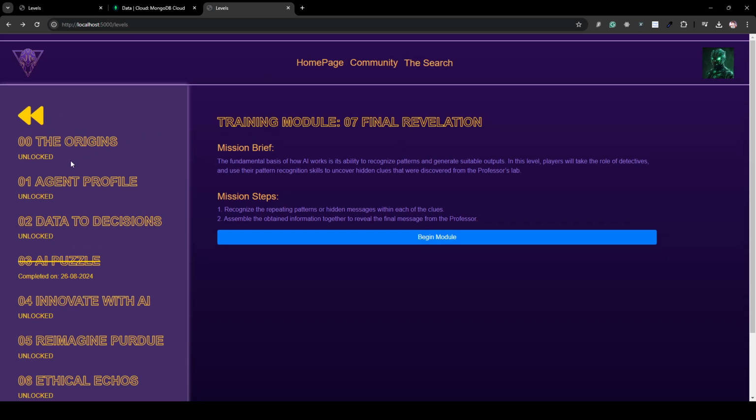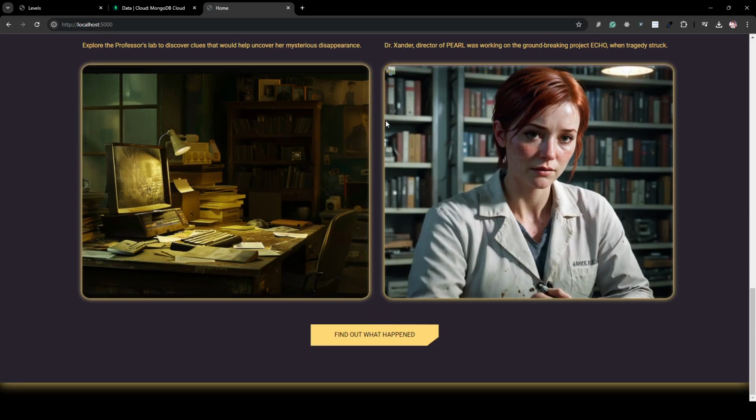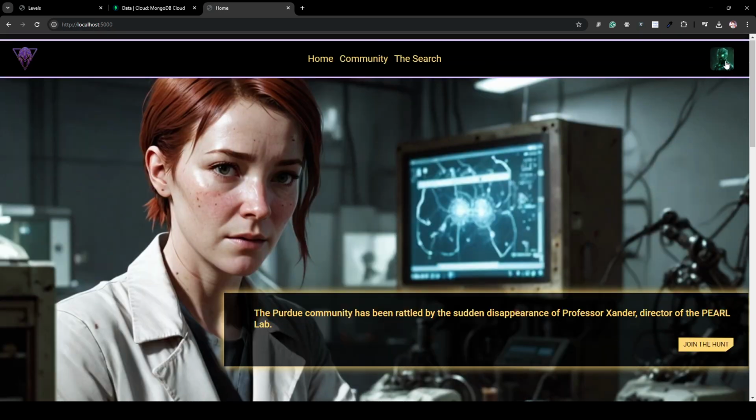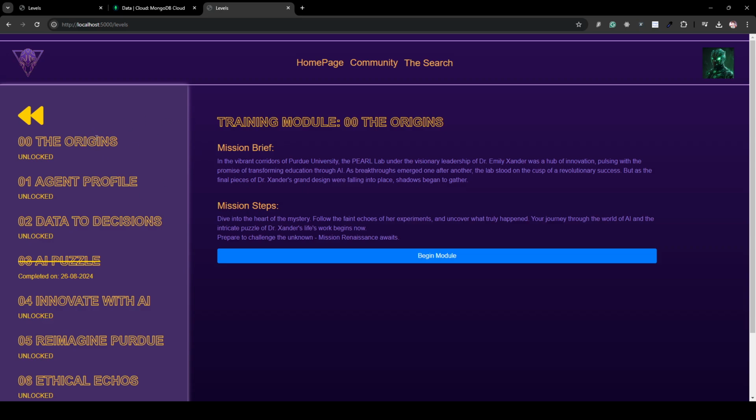So in summary, this is what the entire game looks like. We will have a static website, something like this, and then a game part in which students, or players, will be going through the different levels of the game. As they unlock the levels, they will be uncovering the storyline through cutscenes and storyboards.